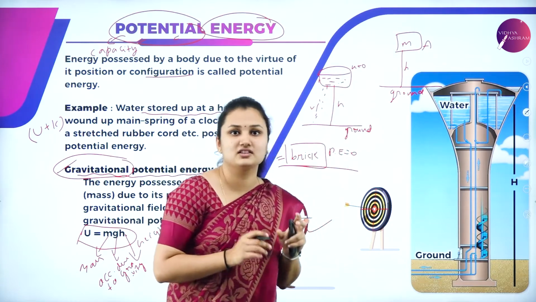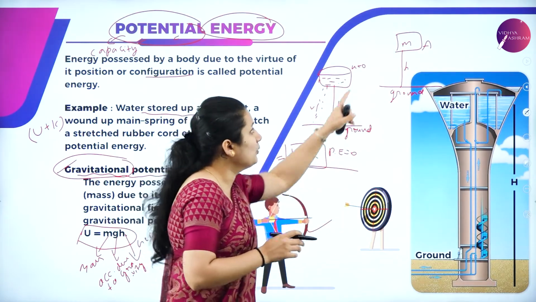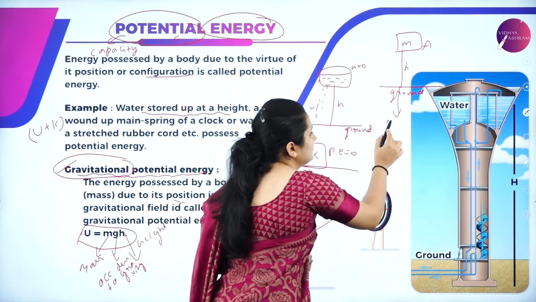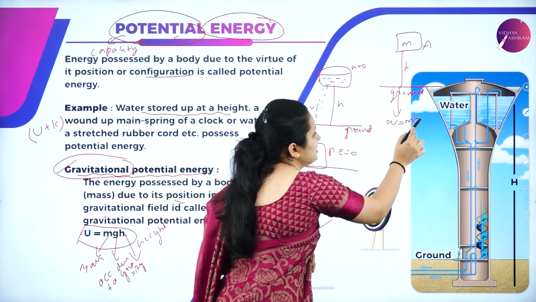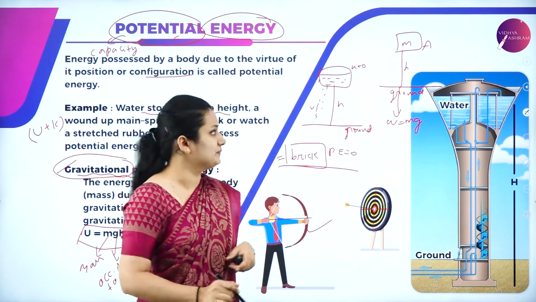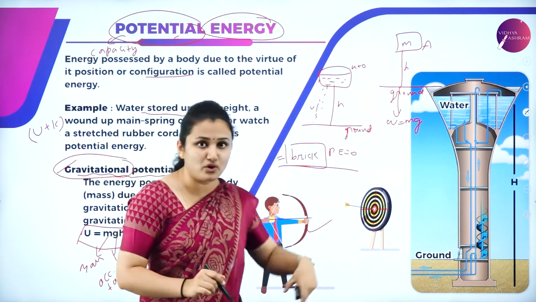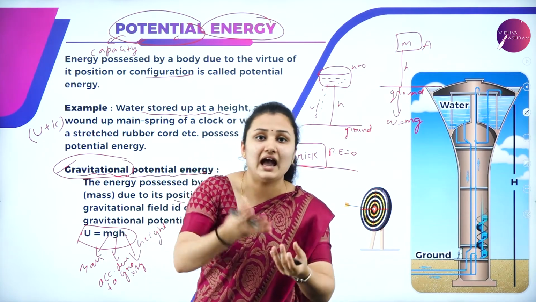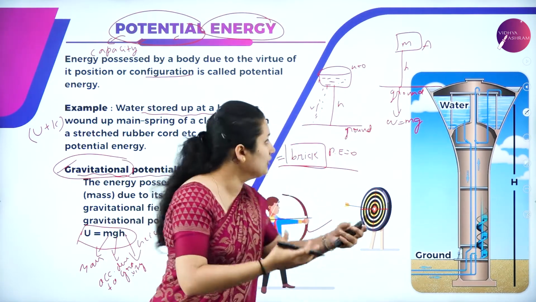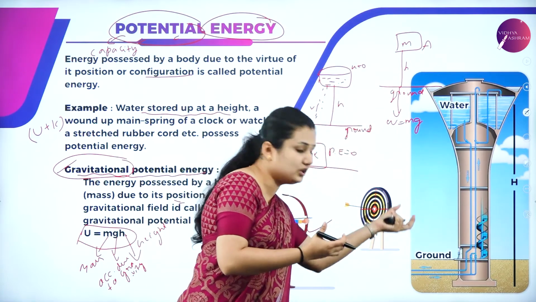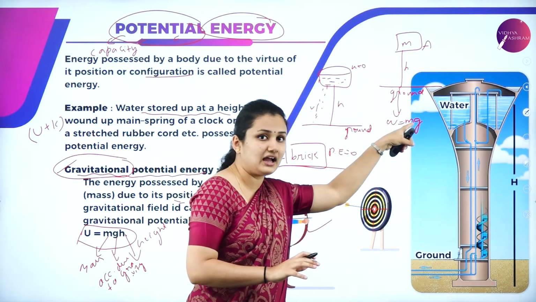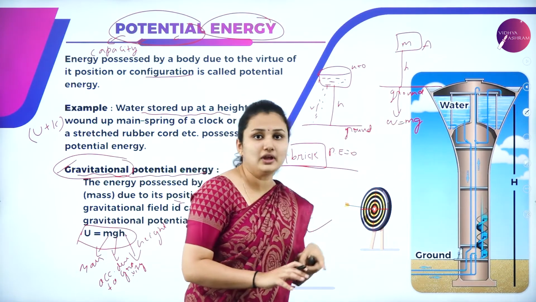So this object has mass. When it has mass, there is a downward force acting, that is nothing but W = mg. The object, a tank or brick, has certain mass, so there is a downward pull, the downward weight W = mg.